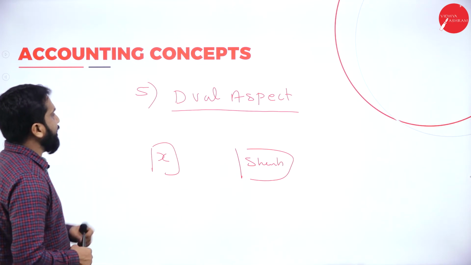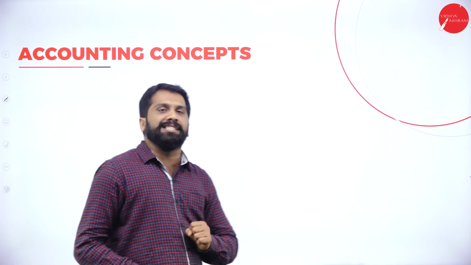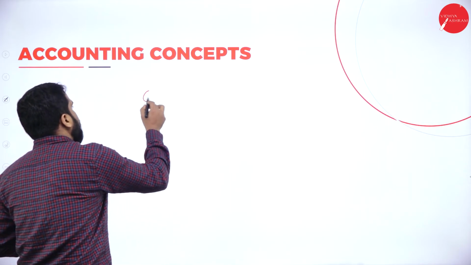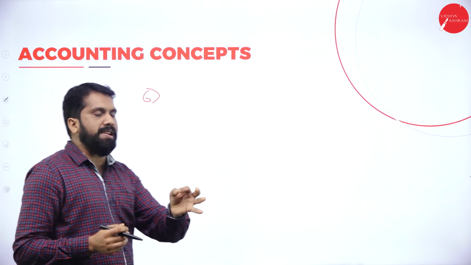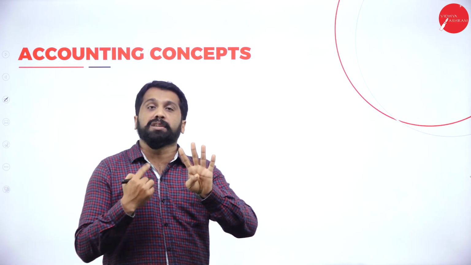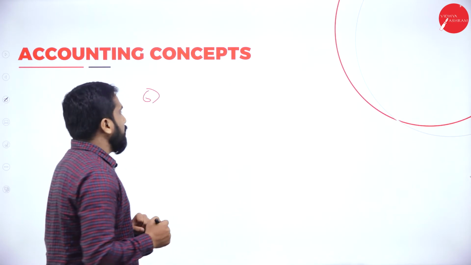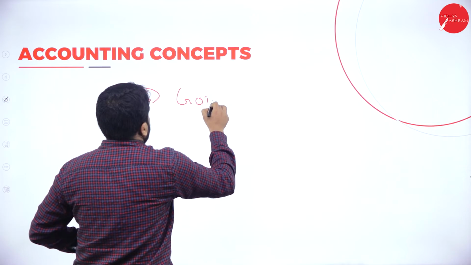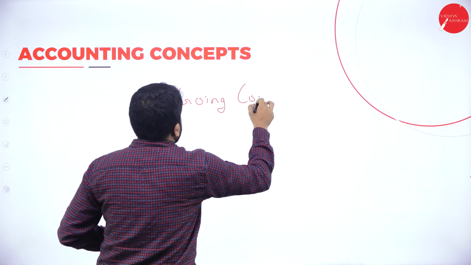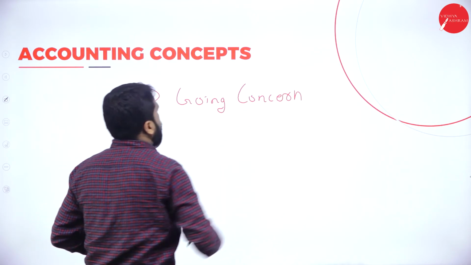Now, we'll go for the next one. Now, we'll go for the sixth one. The sixth one is very simple. Your A, B, C, D is over. Now, what comes? Good morning. G comes. Now, G for going concern. G for what?